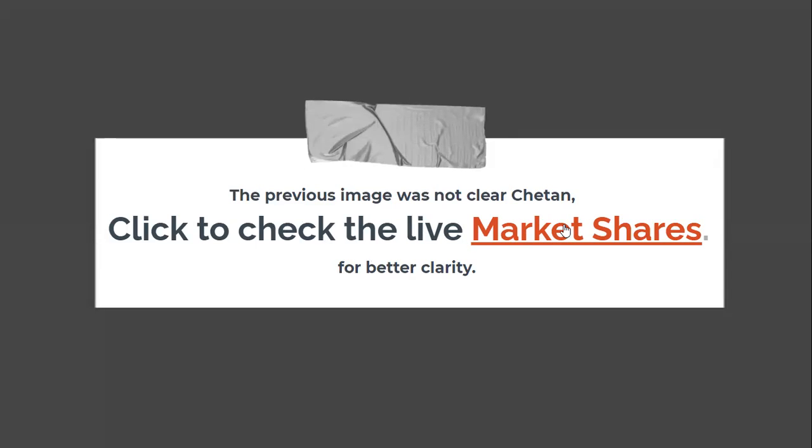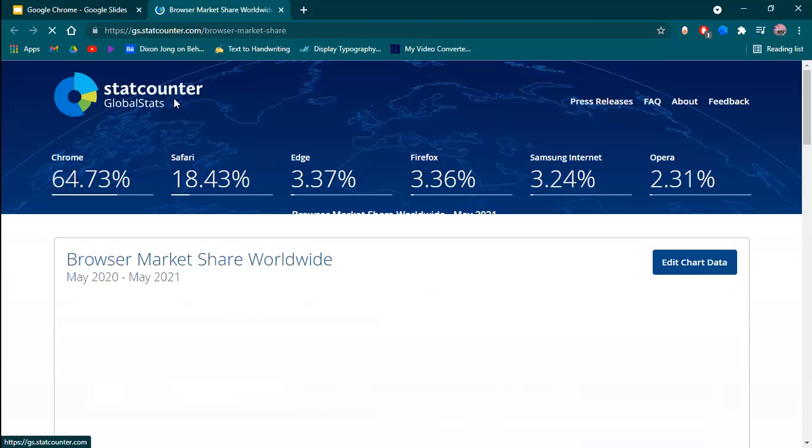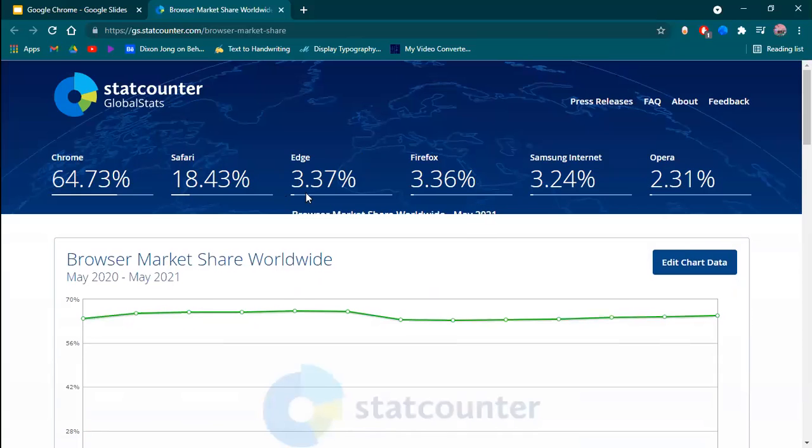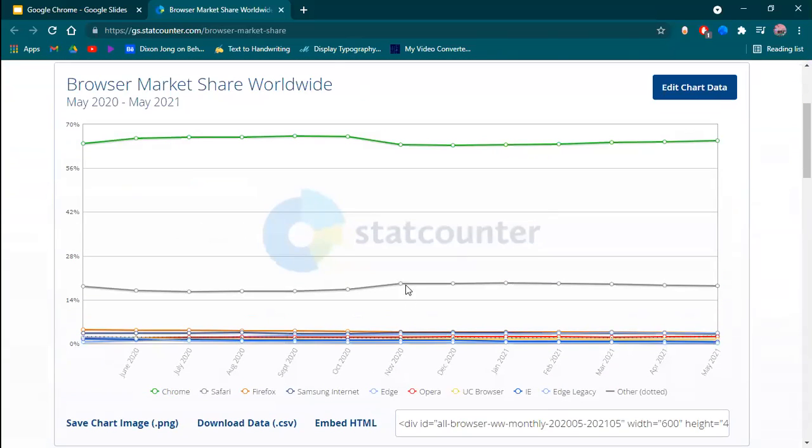So I'll just click this market share, and it will take me to this website, which is called Stats Counter, and you will see all the performance, all the usage, market share of different browsers, which are indicated in different colors.